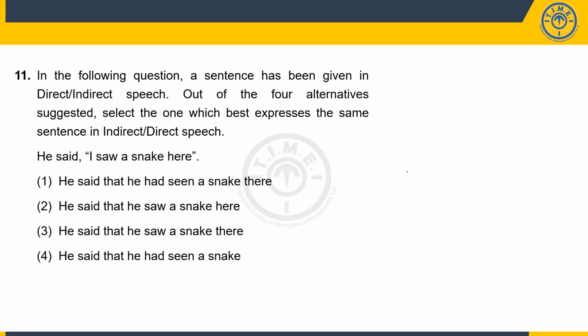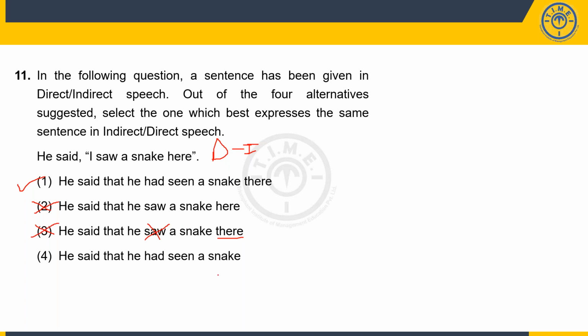All right. Now let's try the 11th one. Again, direct to indirect speech over here. He said, I saw a snake here. He said that he had seen a snake there. Okay, seems to be correct because the said was retained, that, saw became seen, here became there. So one seems okay. He said that he saw a snake there, but then the saw, when it comes into the past perfect, has to become had seen. So 2 was incorrect. Again, this there is fine, but the saw is wrong. It should be had seen. So 3 also is incorrect.